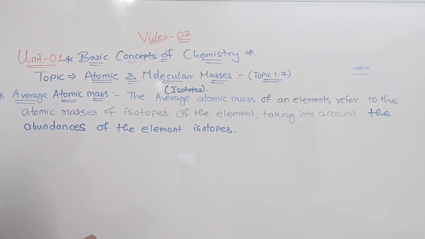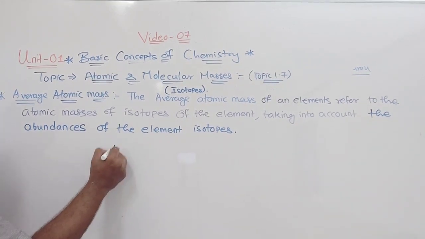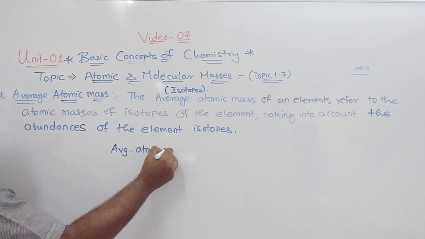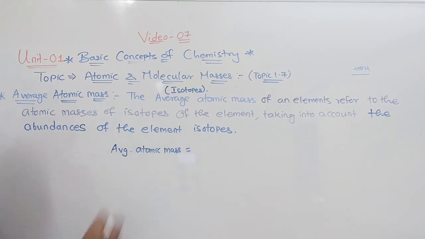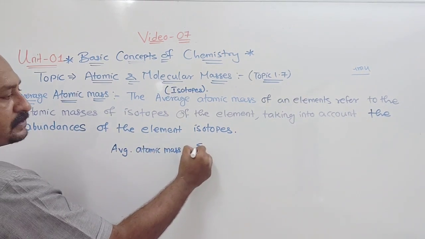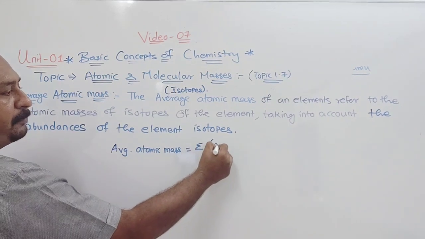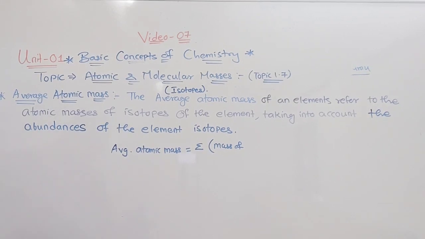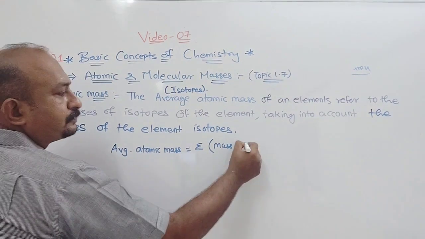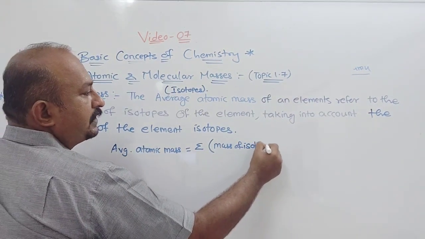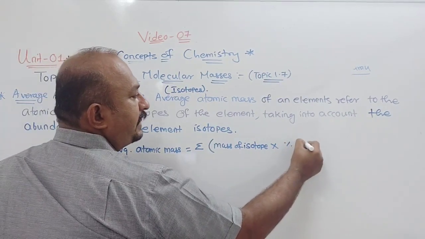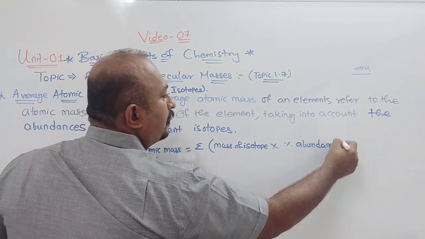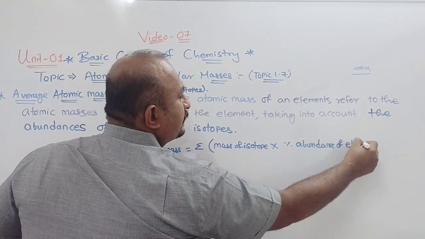If I want to find the average atomic mass of the isotopes, it will be the sum of the mass of isotopes into percentage abundance of that element.